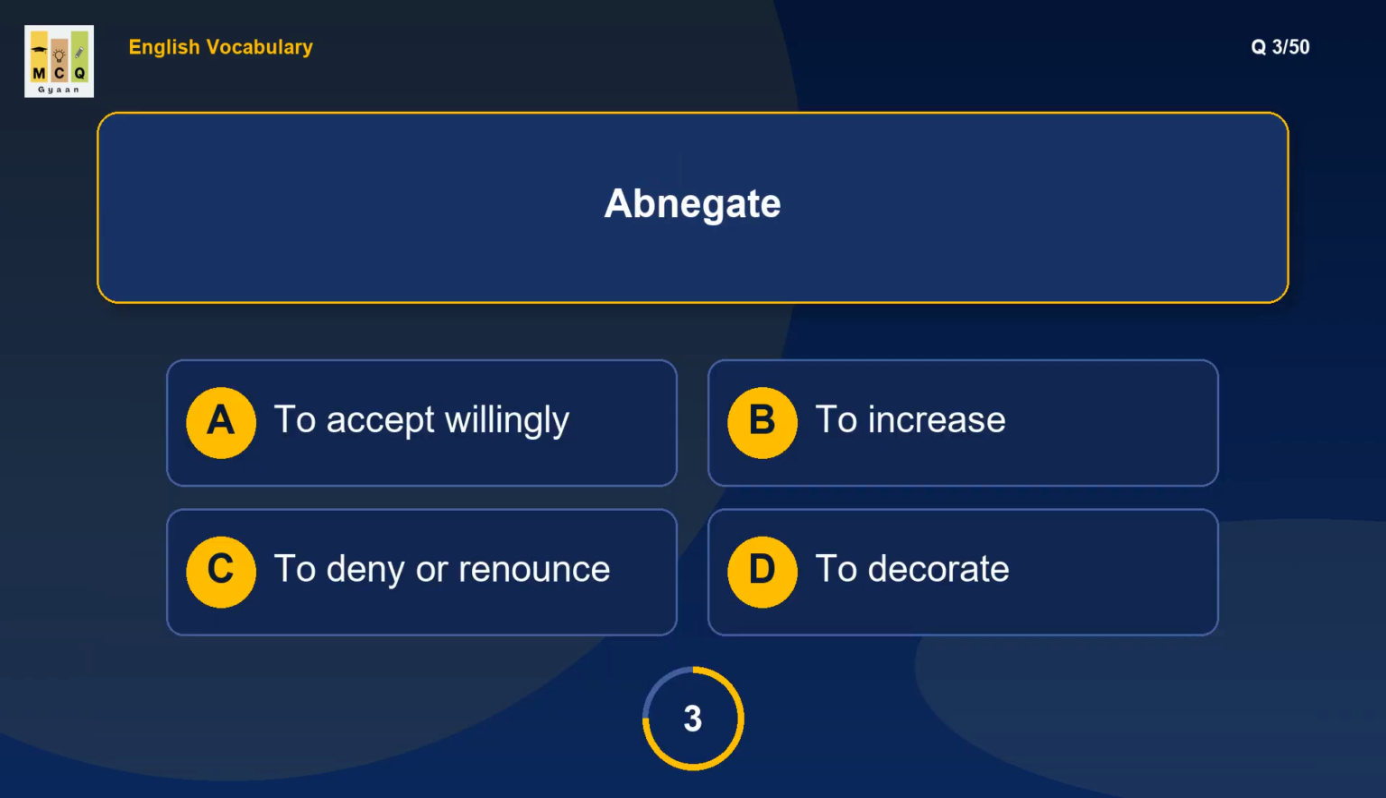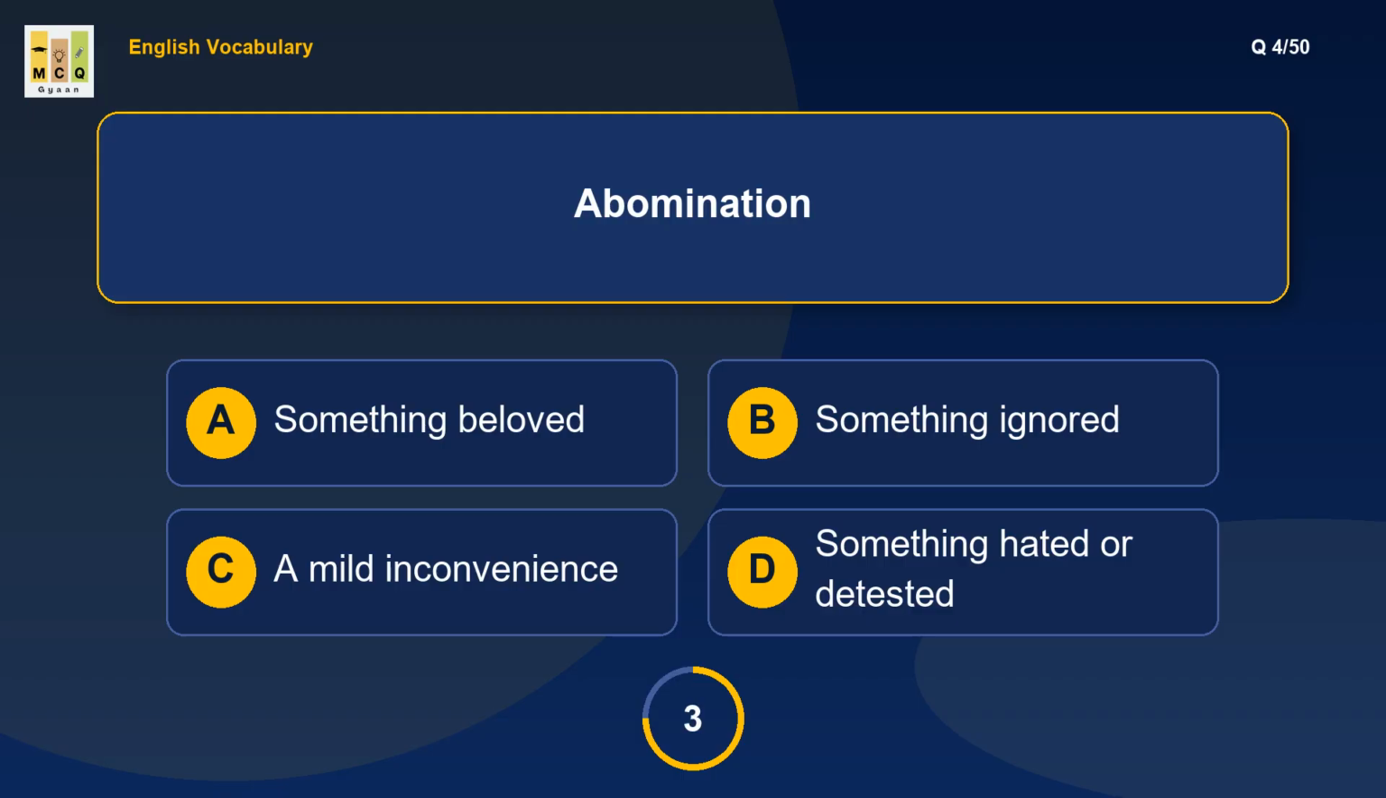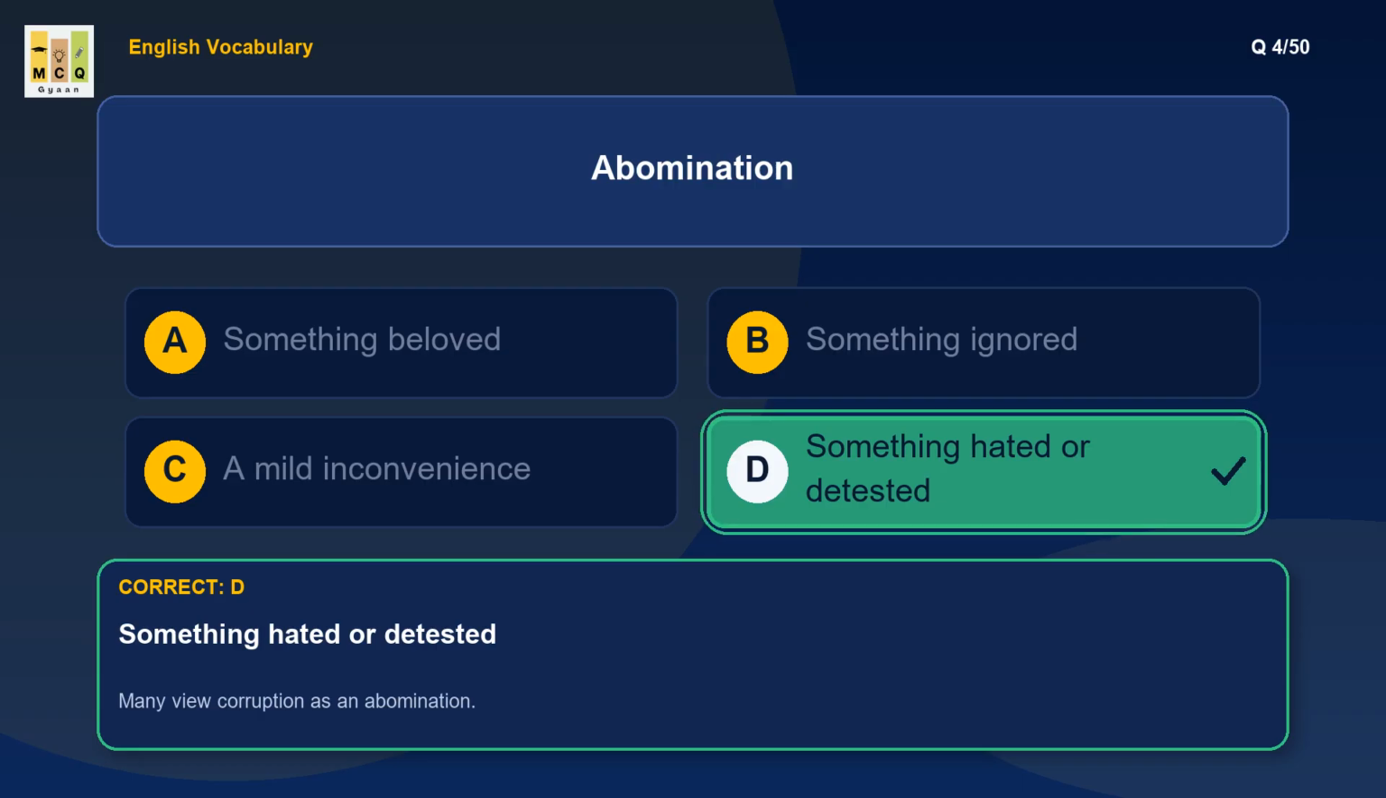What is the meaning of abnegate? Abnegate means to renounce or reject something desirable. Example: monks often abnegate material comforts. What is the meaning of abomination? Abomination means a thing that causes disgust or hatred. Example: many view corruption as an abomination.